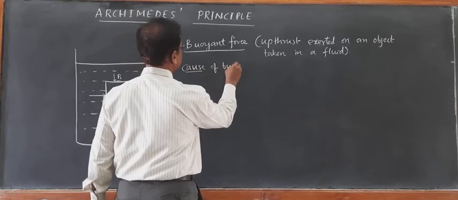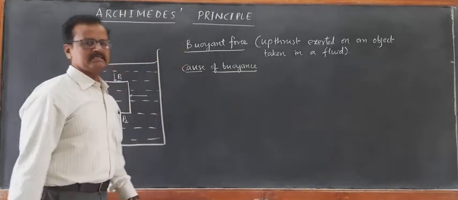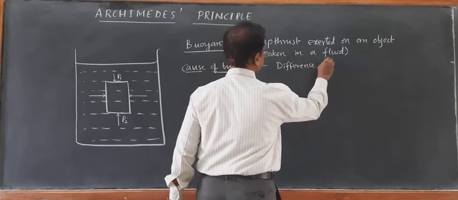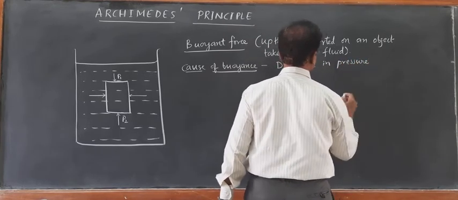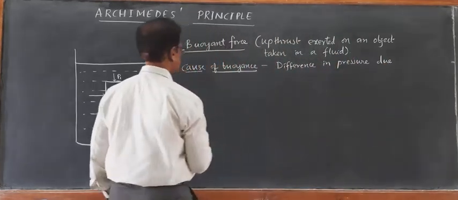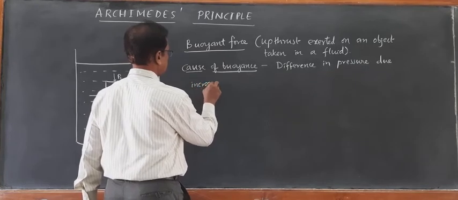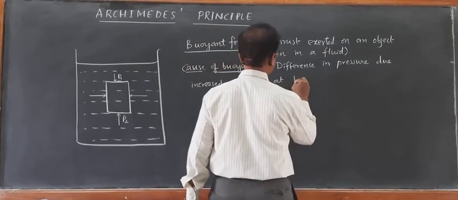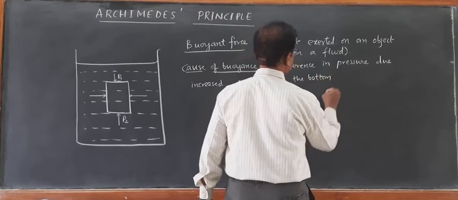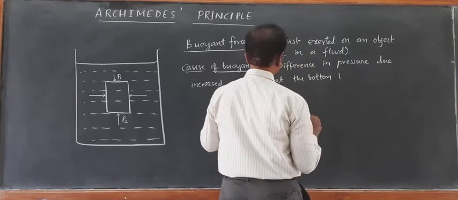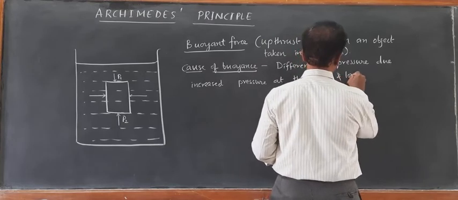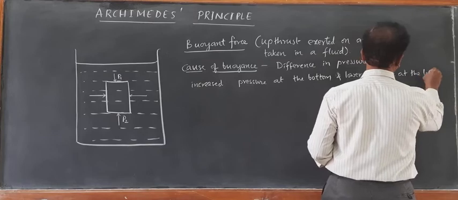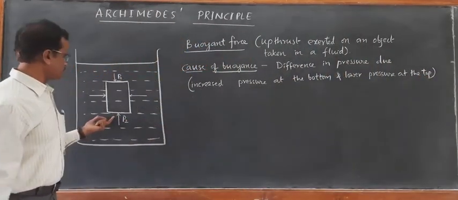Cause of buoyancy. Cause of buoyancy is difference in pressure, due to increased pressure at the bottom and lower pressure at the top. Increased pressure at the bottom, lower pressure at the top.